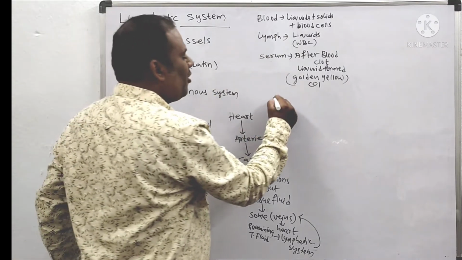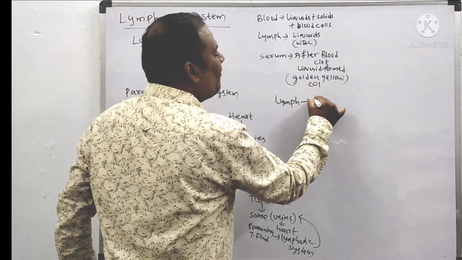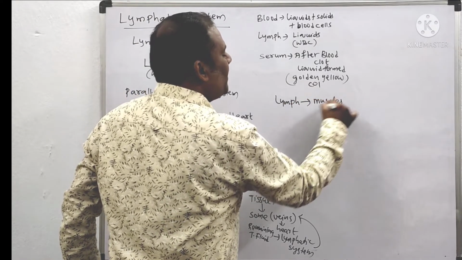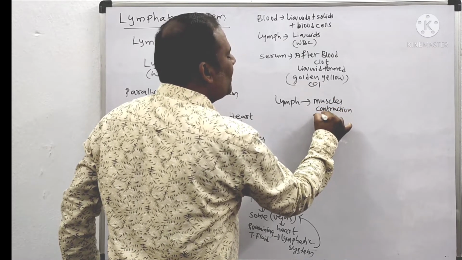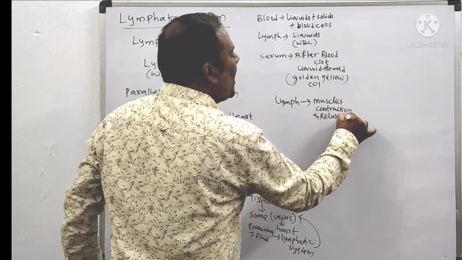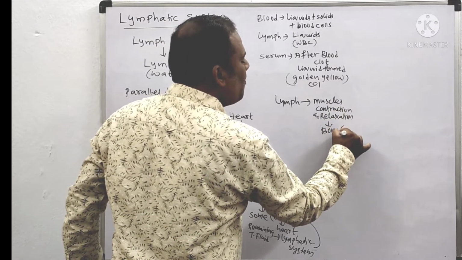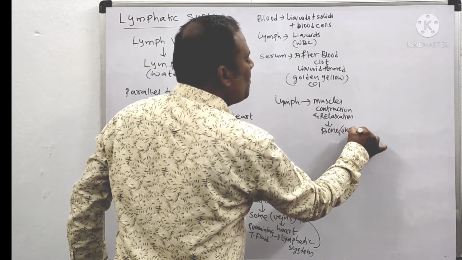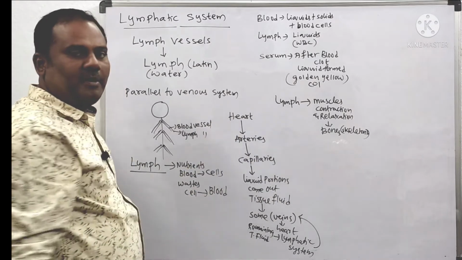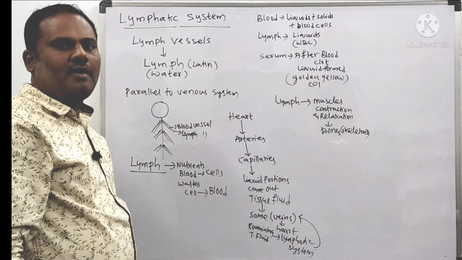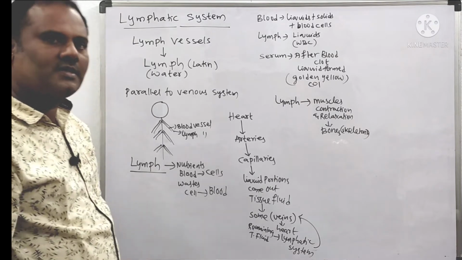How does the lymph flow? The lymph shows movement with the help of muscles, by muscle contraction and relaxation, muscles which are attached to the bones, the skeleton system. So by the movement of muscles itself, the lymph moves. More details about the lymph will be discussed in the upcoming classes.